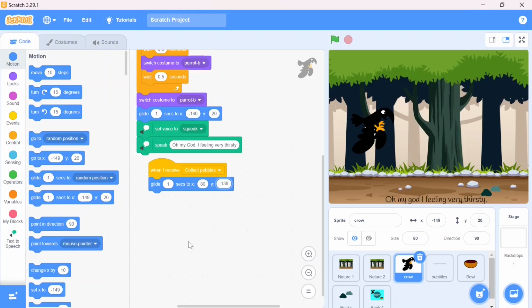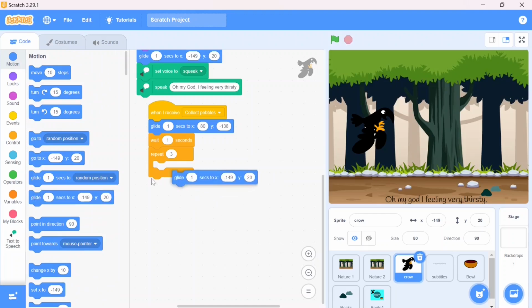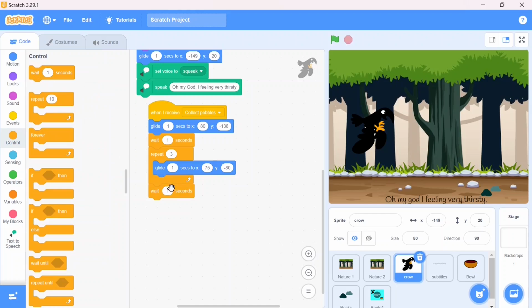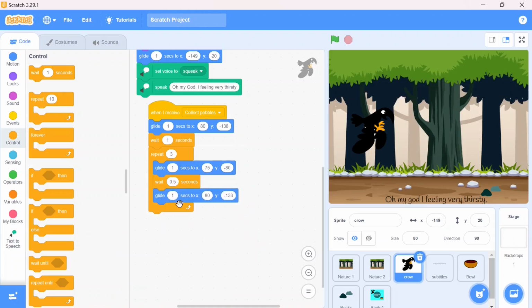Then afterwards wait for 1 second, repeat action, that would be 3 times, and again glide X and Y value, that X value should be 75 and the Y minus 80. Now again wait for 0.5 second. Here I will mention 0.5 second, and then again I need to duplicate this first block. It will go to the same position and I will place it over here.